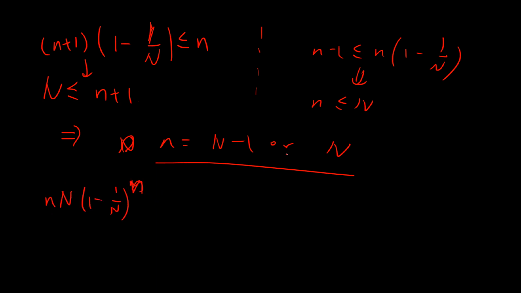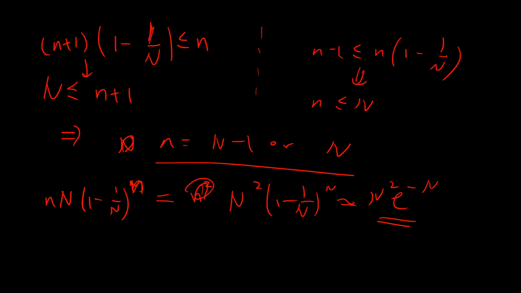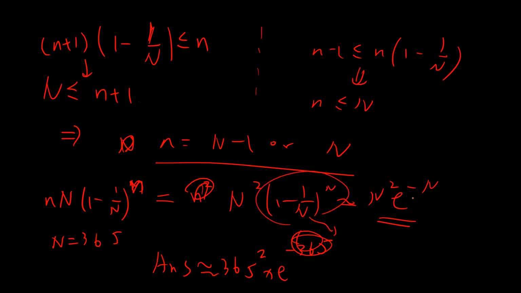Suppose we plug in small n as large n. We have n squared times (1 - 1/n)^n, which is close to n squared times exponential minus 1. If you plug in n minus 1 when n is very large, the answer is very close. So n is 365, and the answer is close to 365 squared times exponential of minus 1.